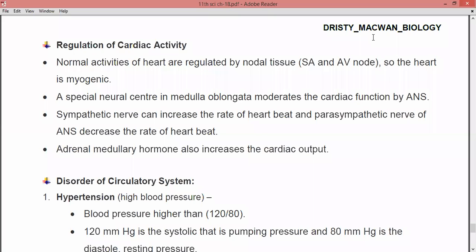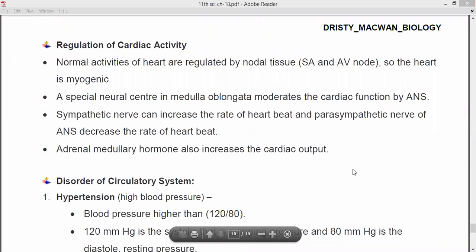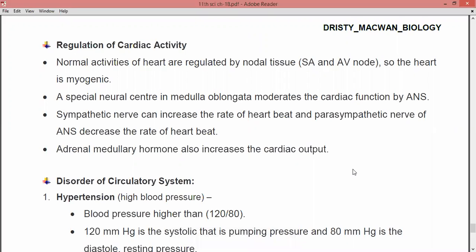So now we are going to see how the cardiac cycle is running and how it is regulated, right? Normal activities of the heart are regulated by nodal tissue, that is the SA and AV node, so that the heart is myogenic, right? Your day-to-day life activities are all being regulated with the help of a specialized tissue known as nodal tissue.